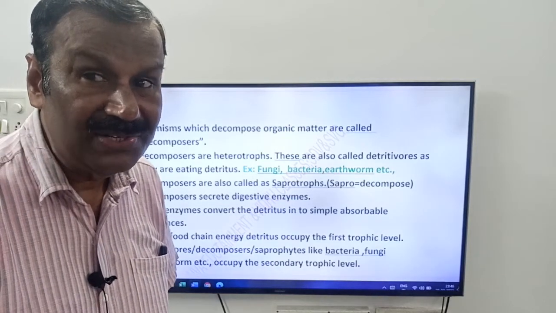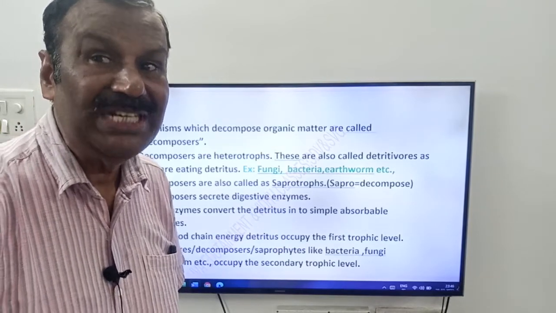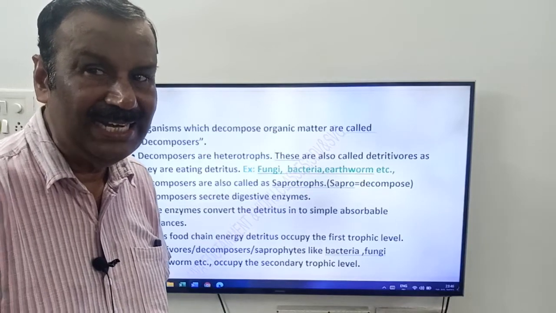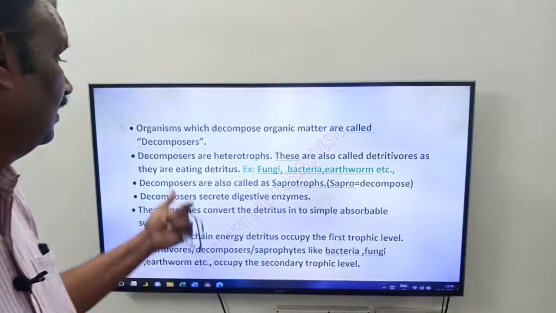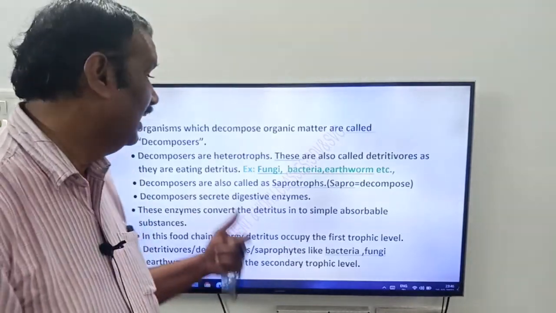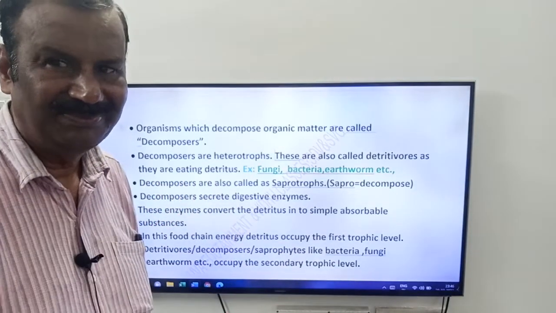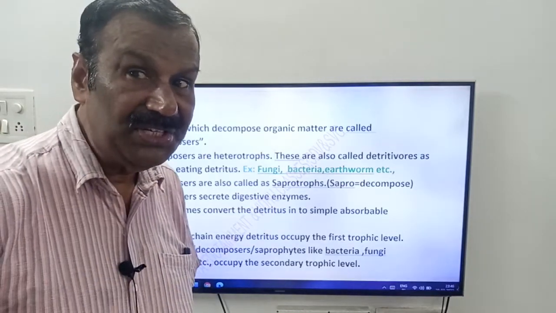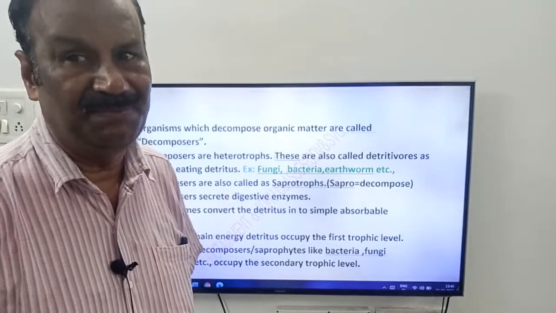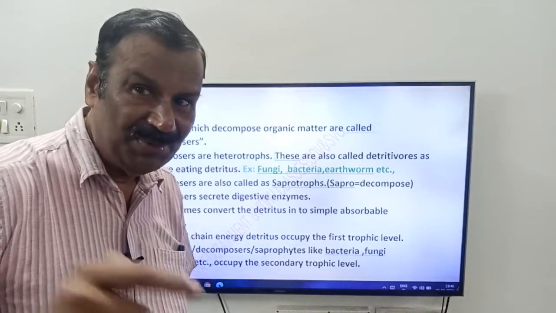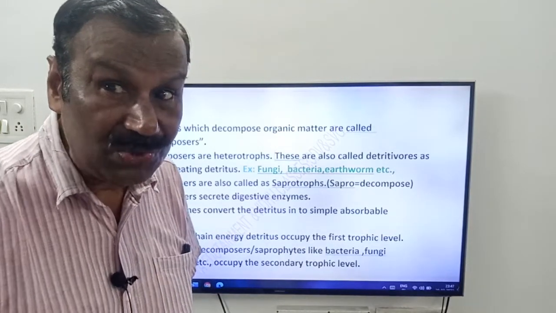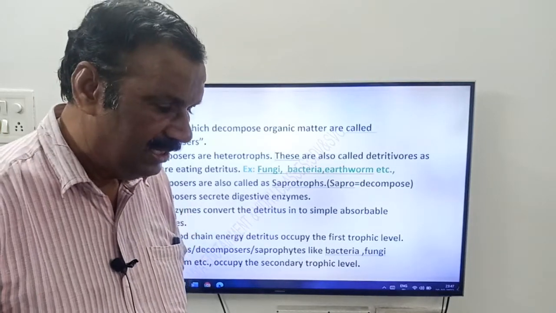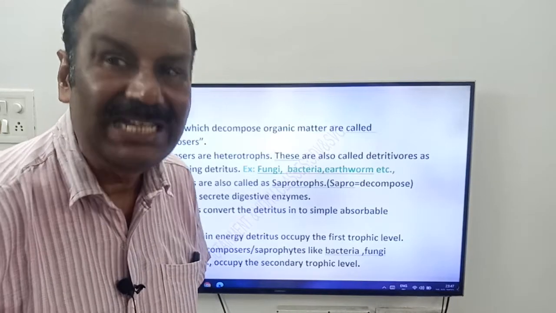What are detritivores, friends? The organisms which eat detritus. So decomposers are also called detritivores. Why are we calling them detritivores? As they are eating detritus. What are decomposers? The organisms which decompose organic matter are called decomposers. Why are we calling them detritivores? They are eating detritus.